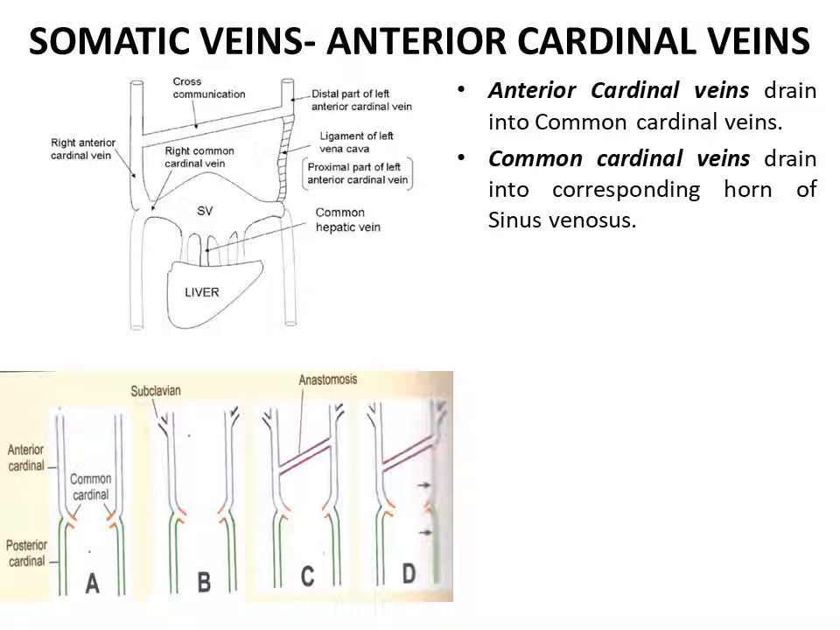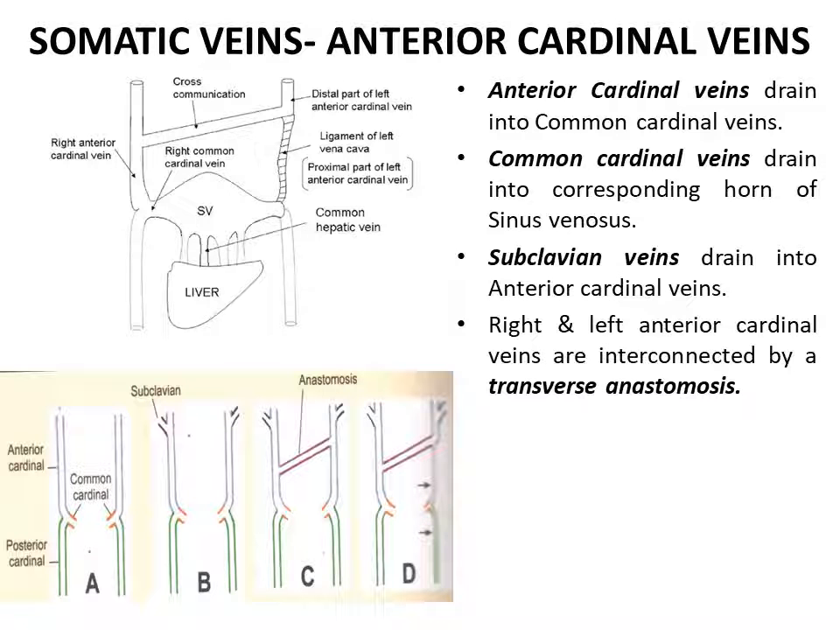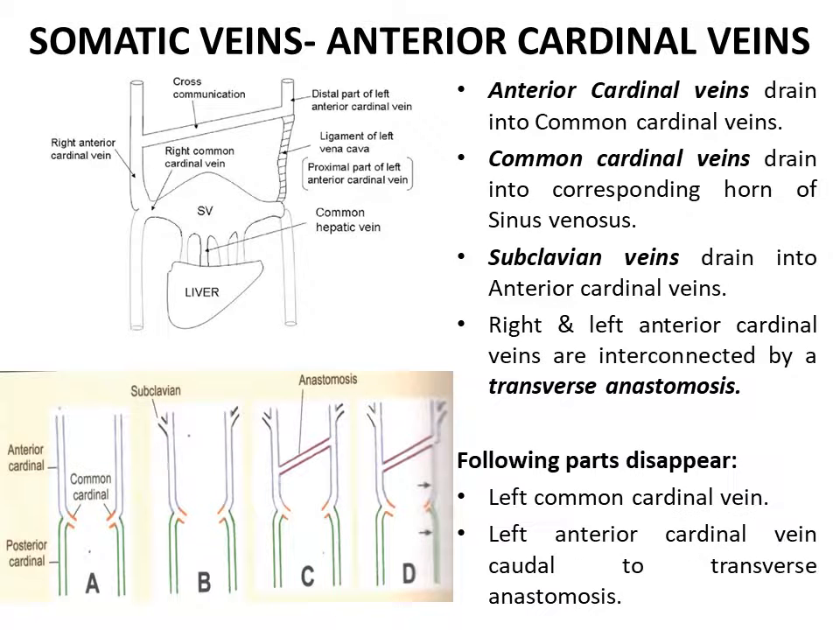Now coming to the somatic veins or the cardinal veins. The anterior cardinal veins drain into the common cardinal veins, and the common cardinal veins drain into the corresponding horn of the sinus venosus. Now the subclavian veins, which drain the upper limb, open into the anterior cardinal veins. The right and left anterior cardinal veins are connected with the help of a transverse anastomosis. The following parts will disappear or regress: the left common cardinal vein and the left anterior cardinal vein caudal to the transverse anastomosis disappear.